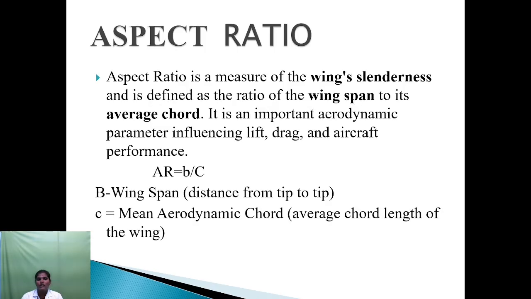Second one is aspect ratio. The aspect ratio is the measure of wing slenderness and it is defined as the ratio of wingspan to its average chord. It is an important aerodynamic parameter affecting efficiency, lift, drag and aircraft performance. AR is equal to b by c. b means wingspan, c means mean aerodynamic chord.